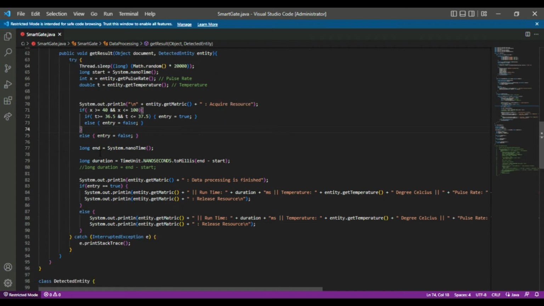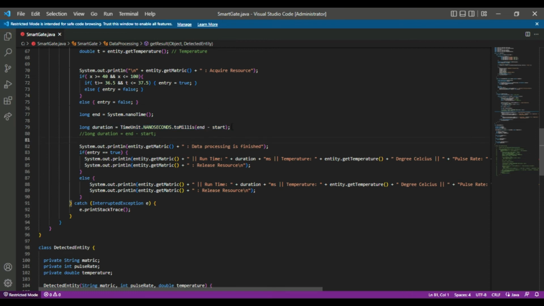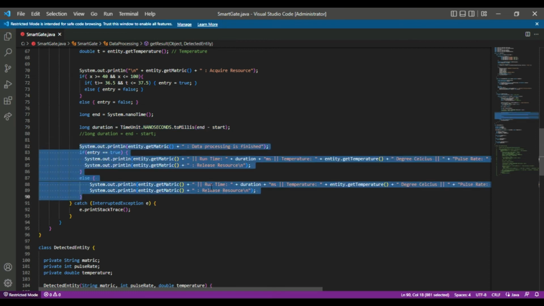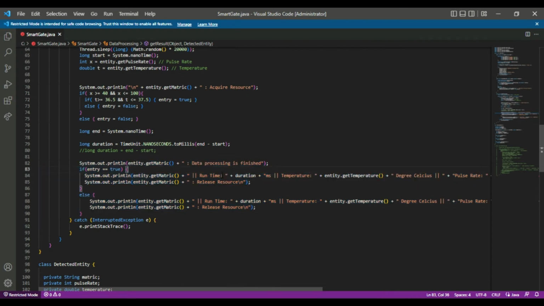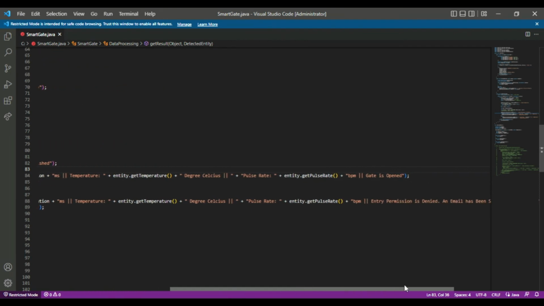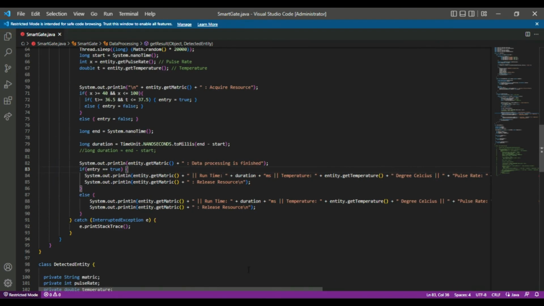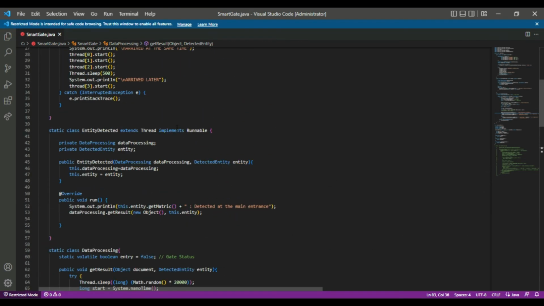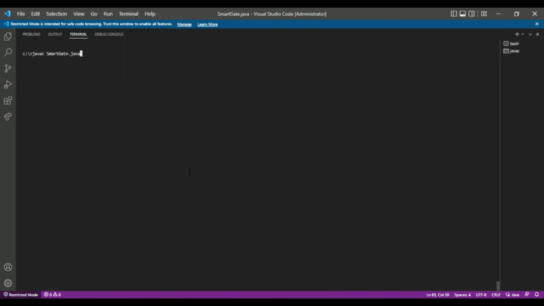N indicates the end time of the execution. This is to calculate the duration of the thread execution. Here is where the data processing is finished. To indicate the data processing is finished, it will print the runtime, temperature in degrees Celsius, pulse rate, and the result. And after that, it will stop. So here is the output.